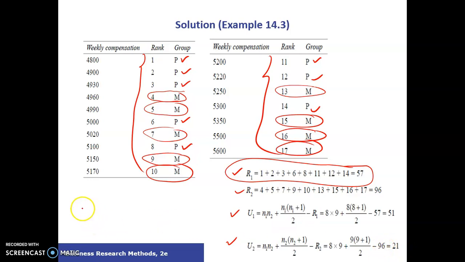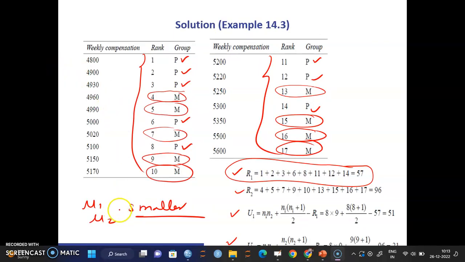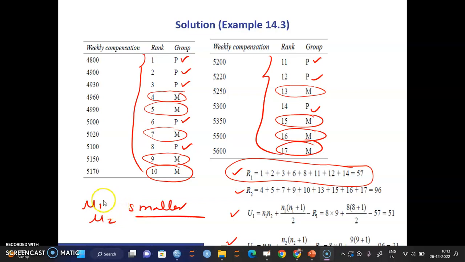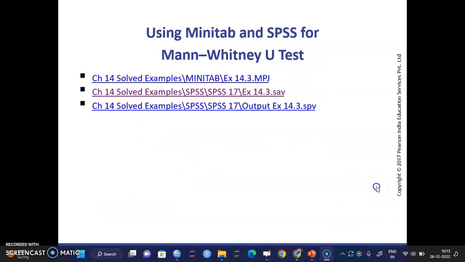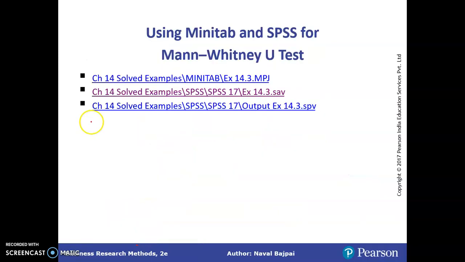From U1 and U2, you have to pick the value which is smaller. That will be your final U value, and you make the decision based on that. So you have to choose the smaller U value between U1 and U2. In the present case, the smaller value is 21, and we have to choose this value. So we'll choose U2, which is 21. Now how do we make a decision based on this? For making a decision, we have to check whether the U value is less than the critical value.